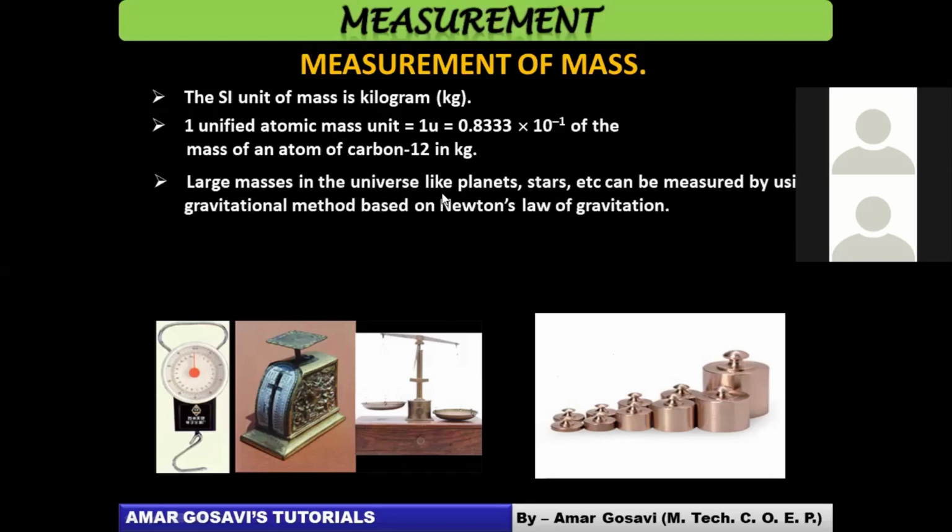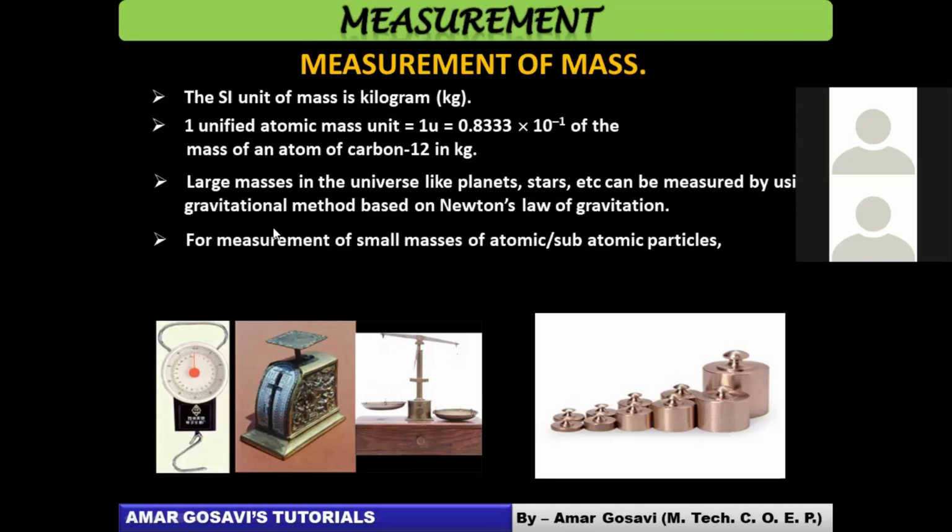Even larger masses, like planets and stars, you cannot measure with the balances, right? You have to measure them with some methods. So which methods? Gravitational methods. And who proposed these methods? Newton proposed the gravitational methods to measure the masses of planets and stars, based on his law of gravitation.